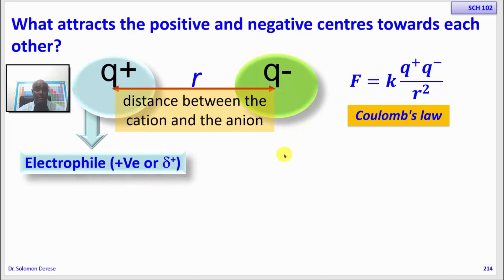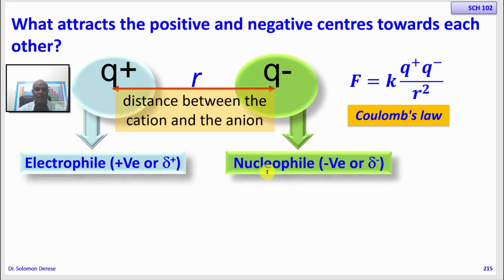The Q minus might represent a negatively charged ion, that means an anion, or a partially negative atom in a polarized bond. So the force of attraction that exists between an electrophile and a nucleophile, the strength of the force of attraction, is going to be dependent on the magnitude of the charge.